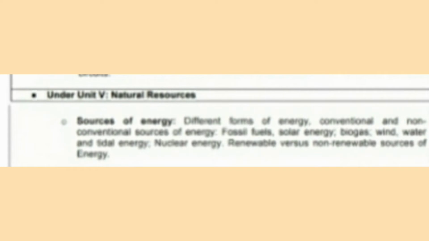And at last, unit 5, that is the natural resources. From this unit, the sources of energy is deleted, like different forms of energy, conventional and non-conventional sources of energy, fossil fuel, solar energy. So the entire energy part is deleted from this natural resources unit.